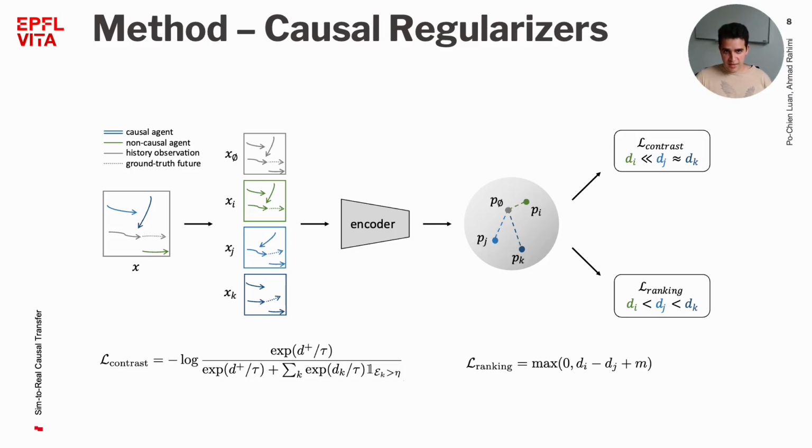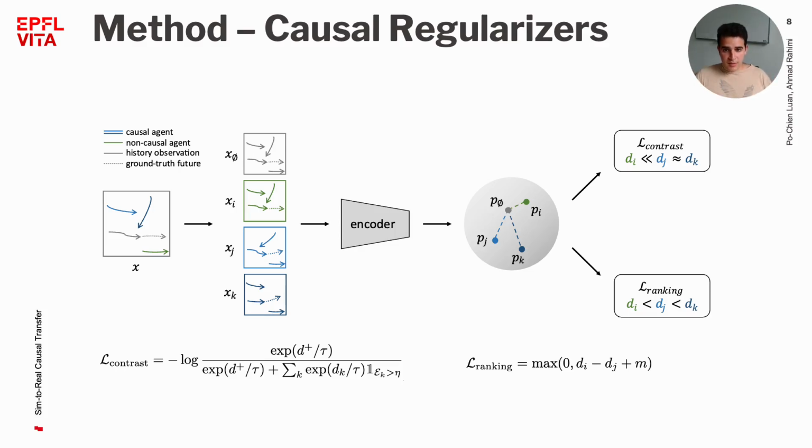To improve causal understanding of models, we propose two causal regularizers based on different granularity of causal labels. We first calculate the embeddings of the factual and counterfactual scenarios by passing them through the scene encoder of the prediction model. The first regularizer uses contrastive loss to pull the embeddings of the factual and counterfactual scenarios together when a non-causal agent is removed and push the ones of causal agents away.